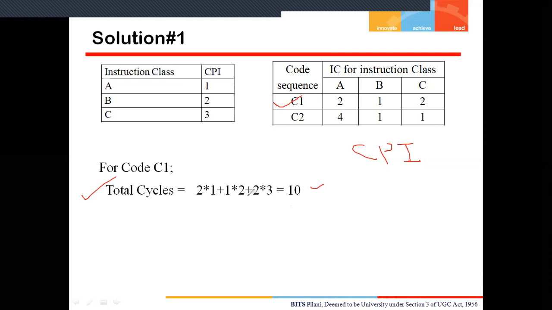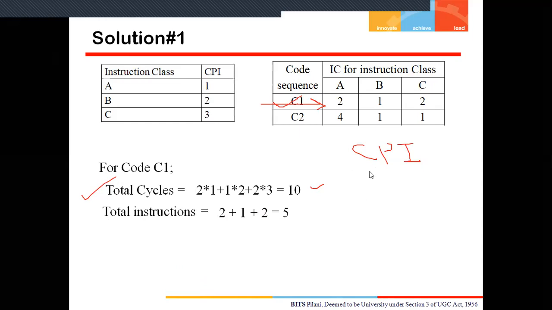What is the total number of instructions required for this code sequence C1? If I want to calculate the total number of instructions, it will take 2 of A type plus 1 of B type plus 2 of C type. And the total number of instructions is simply 2 plus 1 plus 2, which is equal to 5. So these are my total number of instructions.